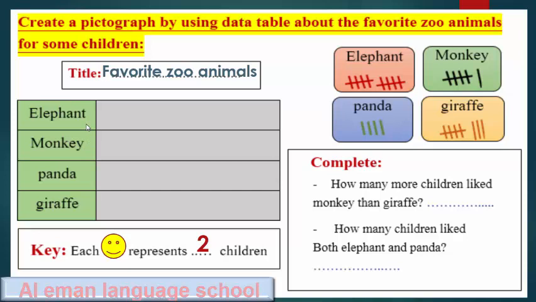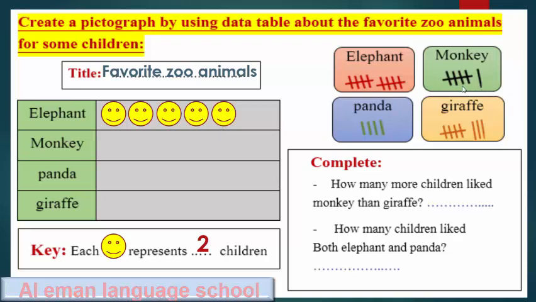Okay, elephant. We have 10 tally marks. So each smiley face equals 2. So I will draw 2, 4, 6, 8, 10. And the monkey.